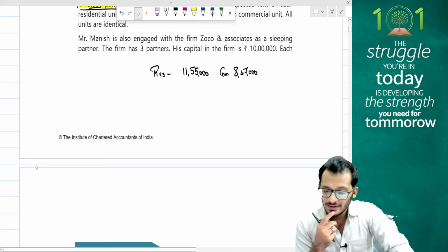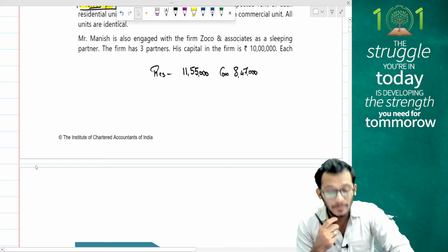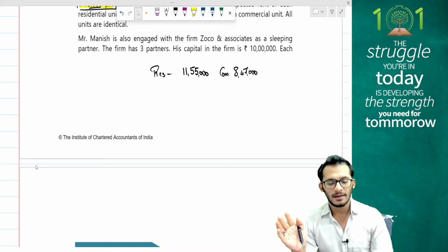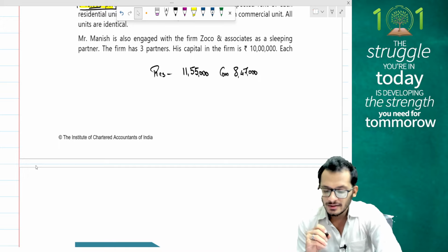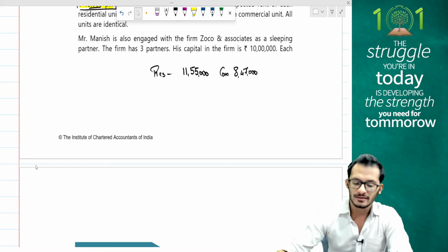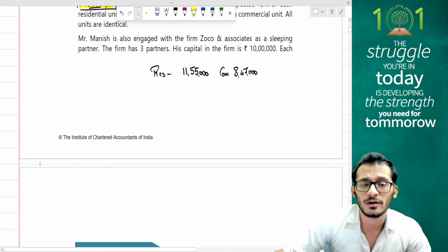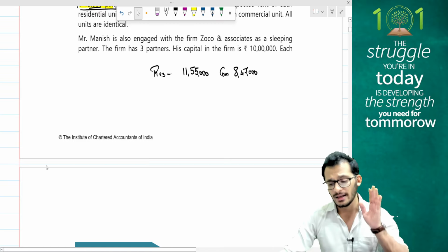Manish is also engaged with the firm Zoho and Associates as a sleeping partner. Okay, so now we have a sleeping partner here. The firm has 3 partners. His capital in the firm is 10 lakh rupees. As a sleeping partner, what are you eligible for? You're only eligible for interest on capital.